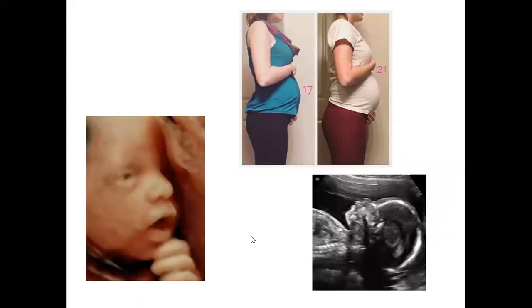So the things that you see in the 17th week of your pregnancy, if your abdomen was this, maybe by 21 you may see a significant increase in the size of the baby. Again, in the scan you may see the eyes are well developed, the baby can open the mouth, can suck in, so those features are also active. And again, this is a normal 2D scan of the baby, which is quite normal.